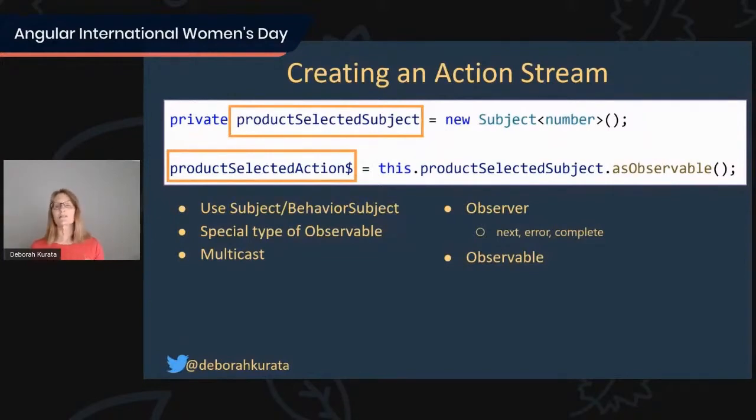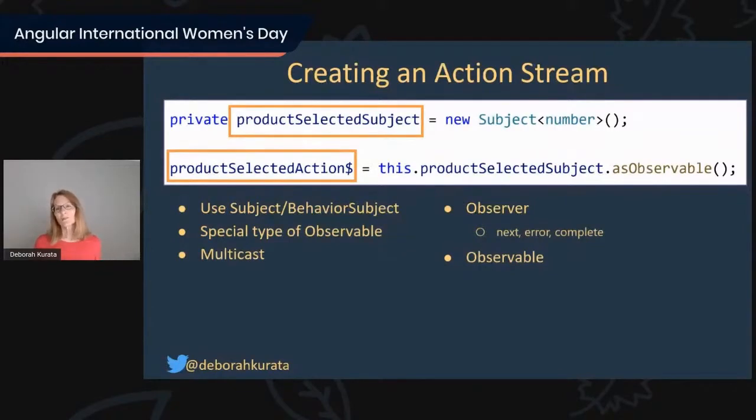We use private to declare our subject, and frequently I'll do that within a service. What that does is it ensures that only the service can work with that subject. Only the service can emit items into the stream, can error out the stream, can complete the stream. That ensures that accidentally some other external component or other service can't mess with our stream. Then we define a public property, product selected action $, because again, it's an observable that represents the read-only part of our observable stream. And that's the part that our components or other services can subscribe to.